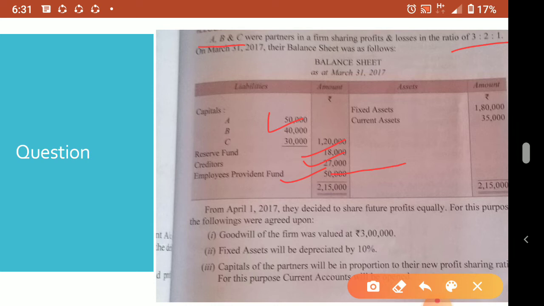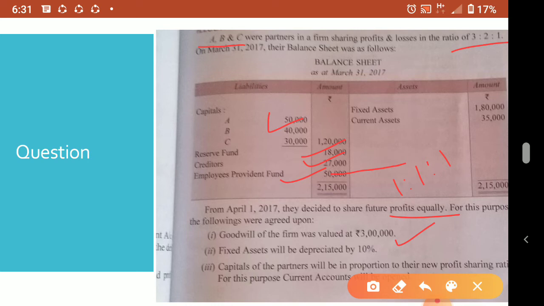Okay, now from the balance sheet total, from April 1st 2017 they decide to share future profits equally. For this purpose the following were agreed upon. What is the agreement? Now the ratio changed, it is equal ratio. So the old ratio is 3 is to 2 is to 1. The future ratio is equal, equal means 1 is to 1 is to 1. Okay, now goodwill of the firm was valued at rupees 3 lakh. It is directly given, no need to value it under any method.